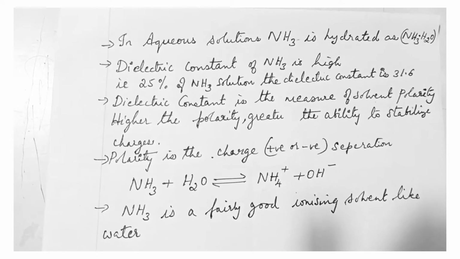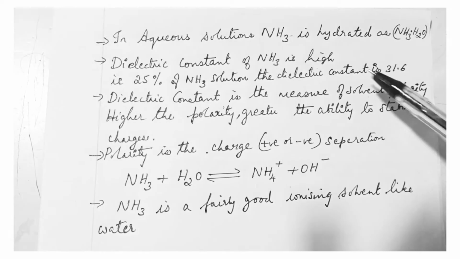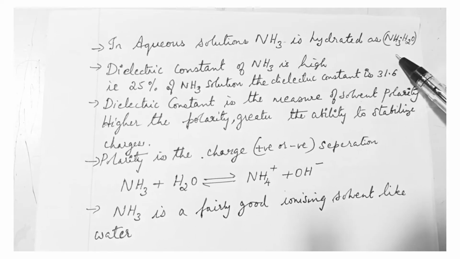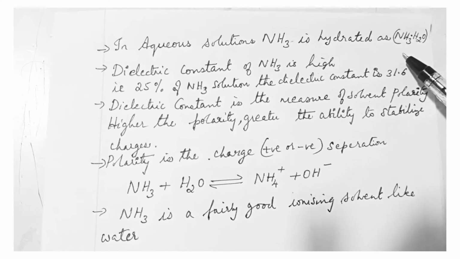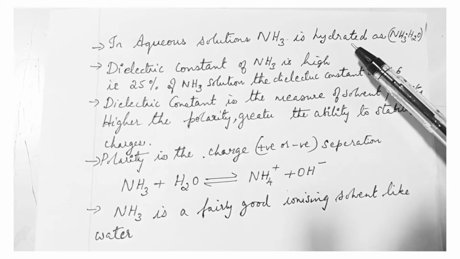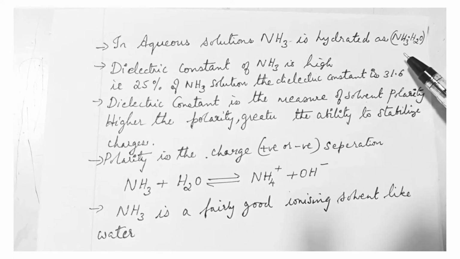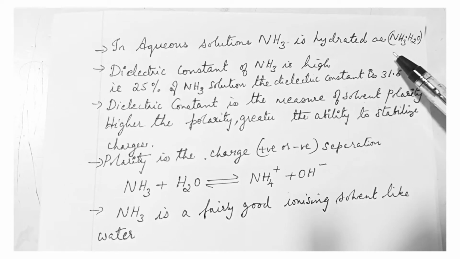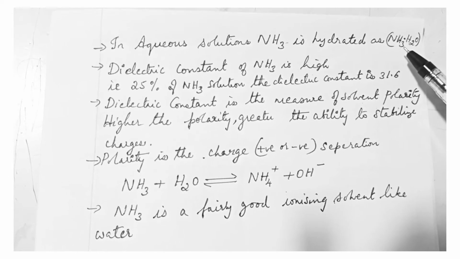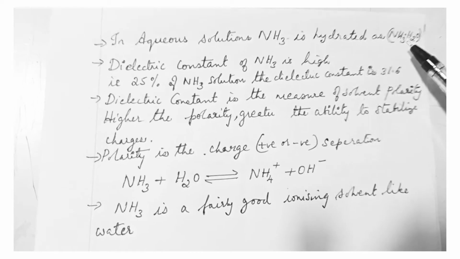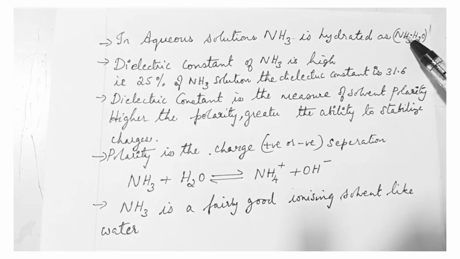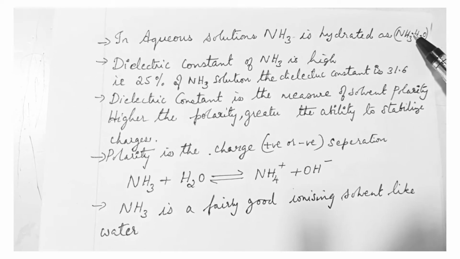In aqueous solution, ammonia is hydrated as NH3.H2O. That means when ammonia is mixed with water, the water molecules combine with ammonia NH3 and it becomes hydrated ammonia. One water molecule gets attached to ammonia through hydrogen bonding.